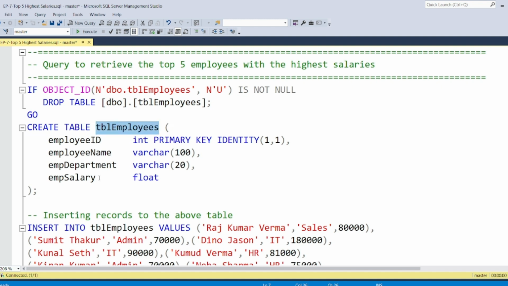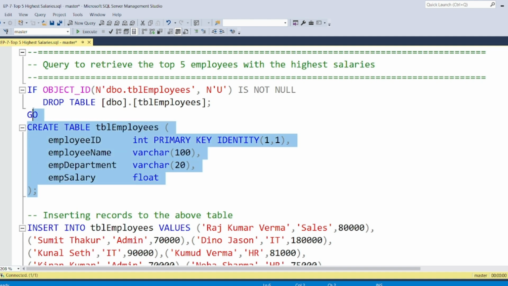This table has 4 fields. The first field is employee ID, which is a primary key with an identity constraint. The identity has 2 parameters: it starts from 1 and increments by 1. Employee name is another field, a varchar 100, then employee department, and employee salary of float type.